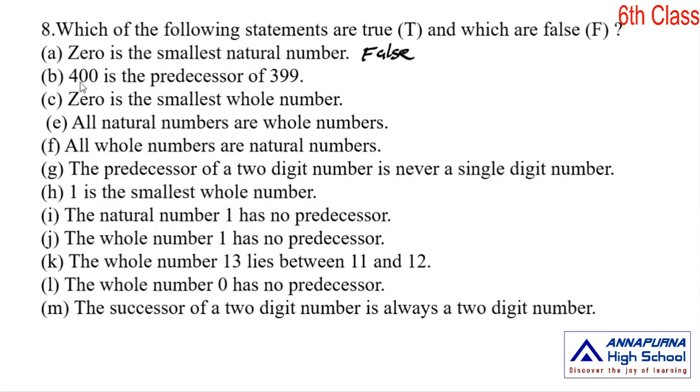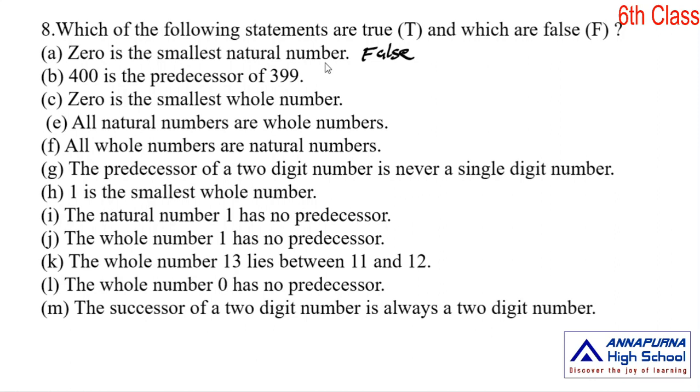Next one: 400 is the predecessor of 399. What is a predecessor? Predecessor means if we subtract one from a given number, we get the previous number to the given number.